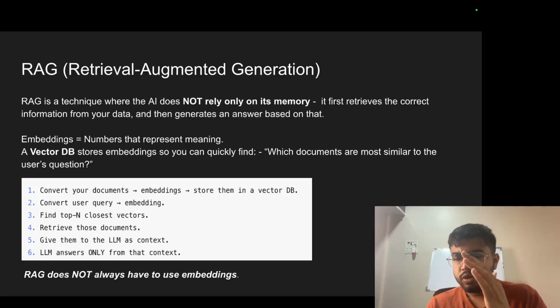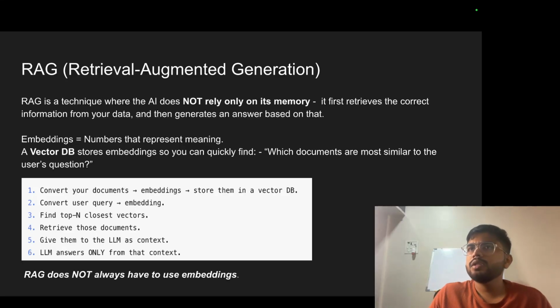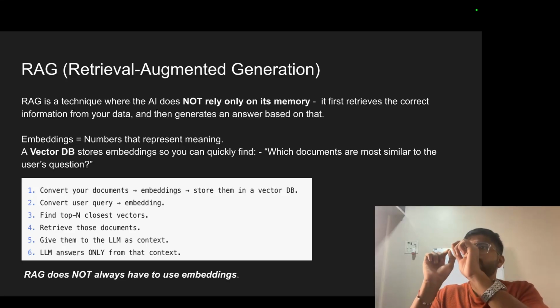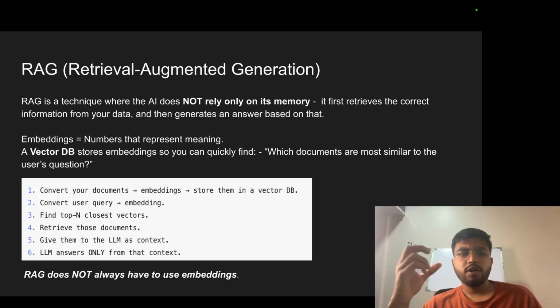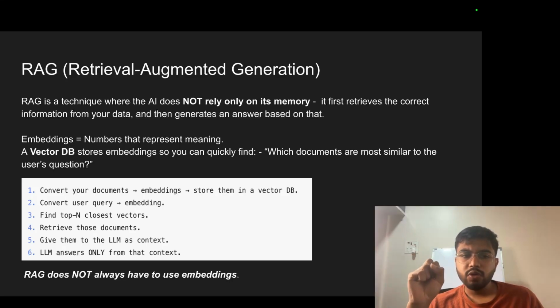So how does RAG generally work? It converts your documents to embeddings and stores them in a vector DB. From your documents, make embeddings and put them in the vector DB. Convert the user query to embeddings. What embeddings do is keep all the words which are similar very close by in the vector DB. The user asks a question, that is converted to embeddings. The top and closest vectors are searched. We retrieve those documents and give them to the LLM. The LLM answers as per the information given.